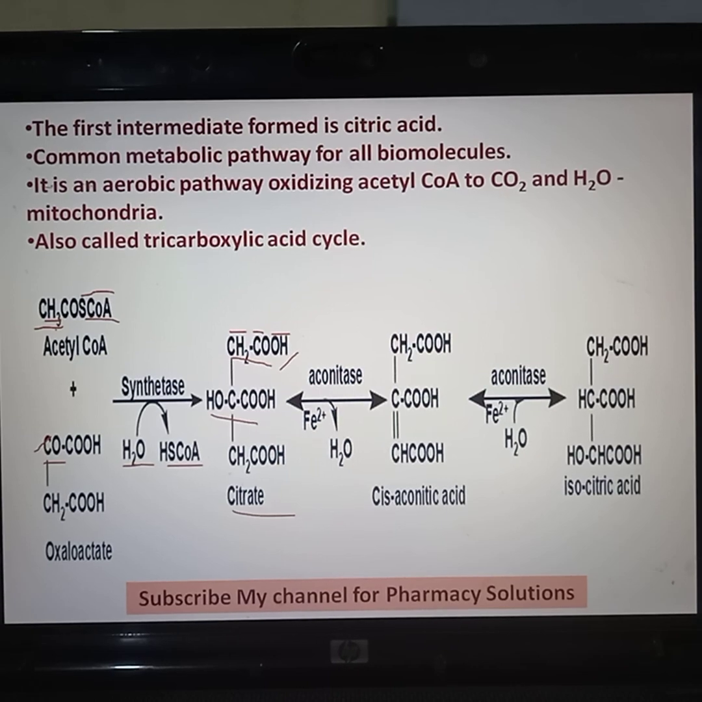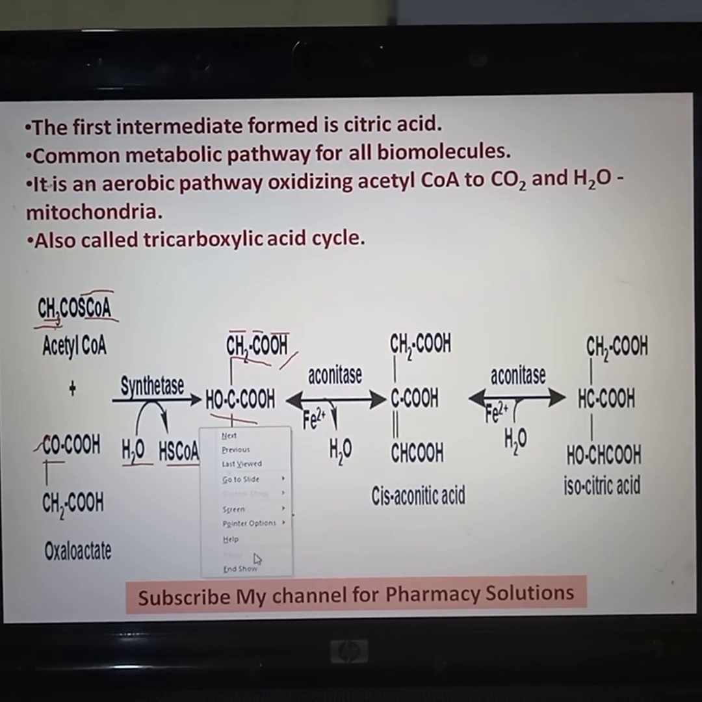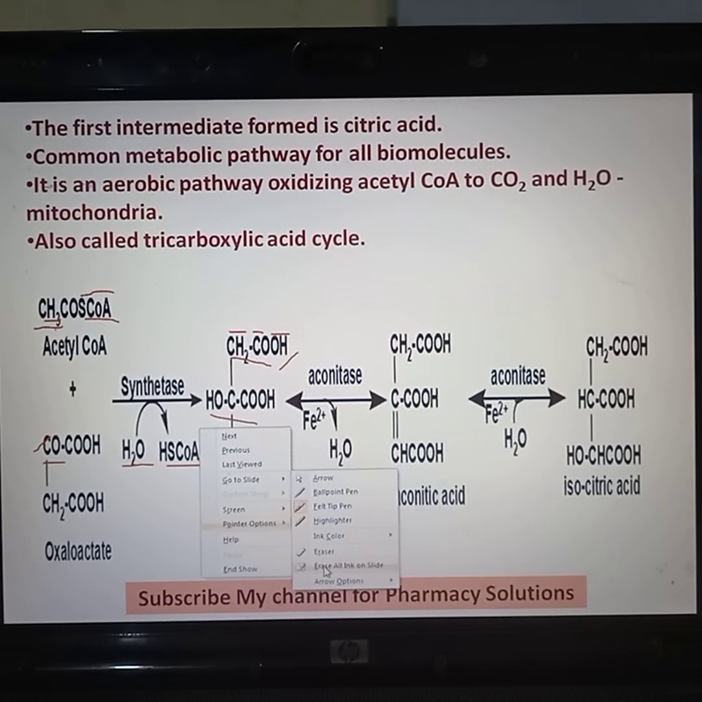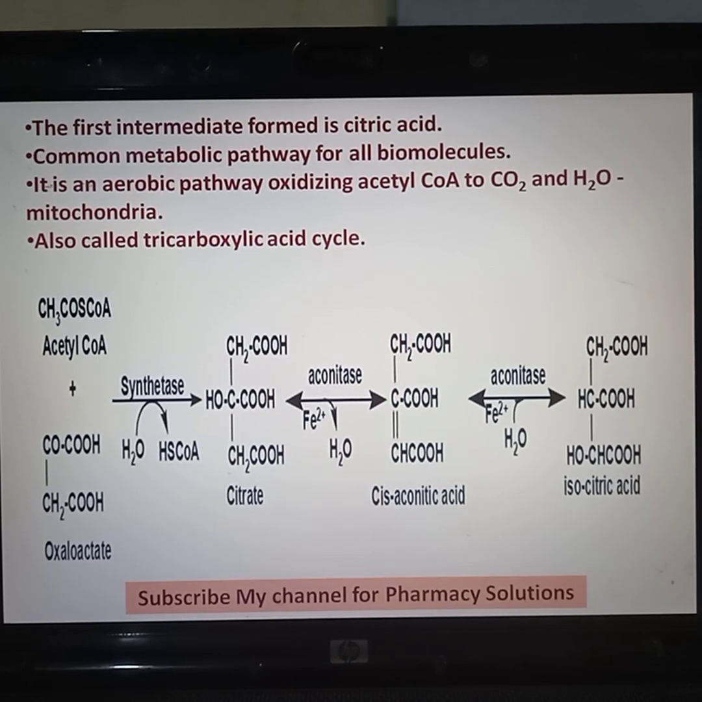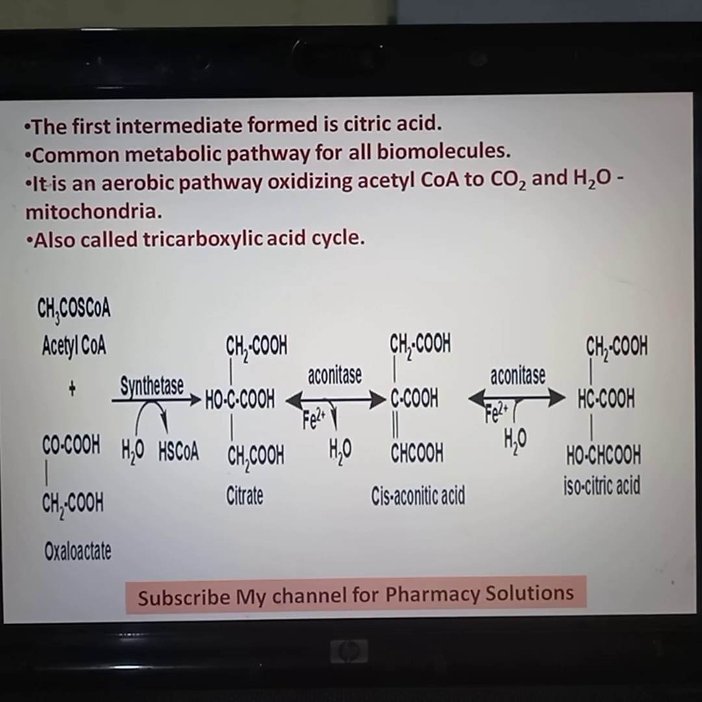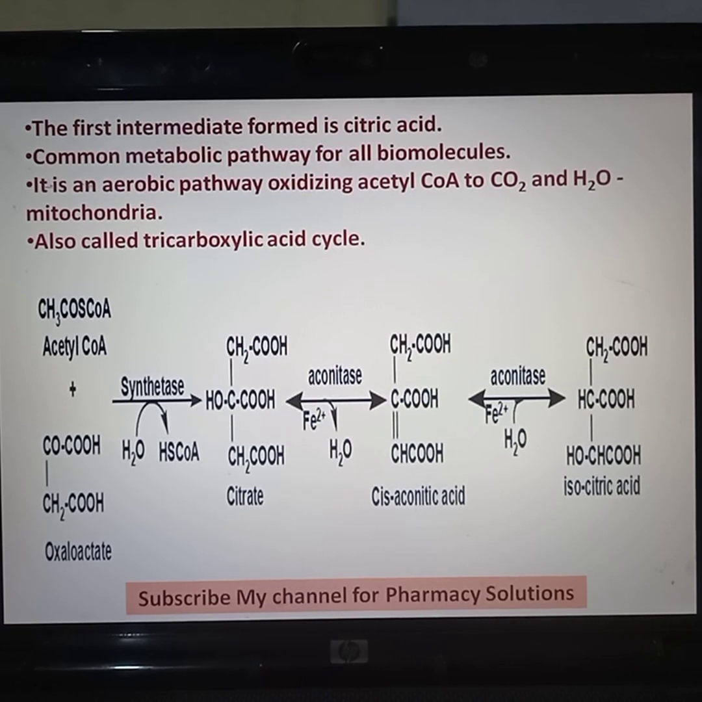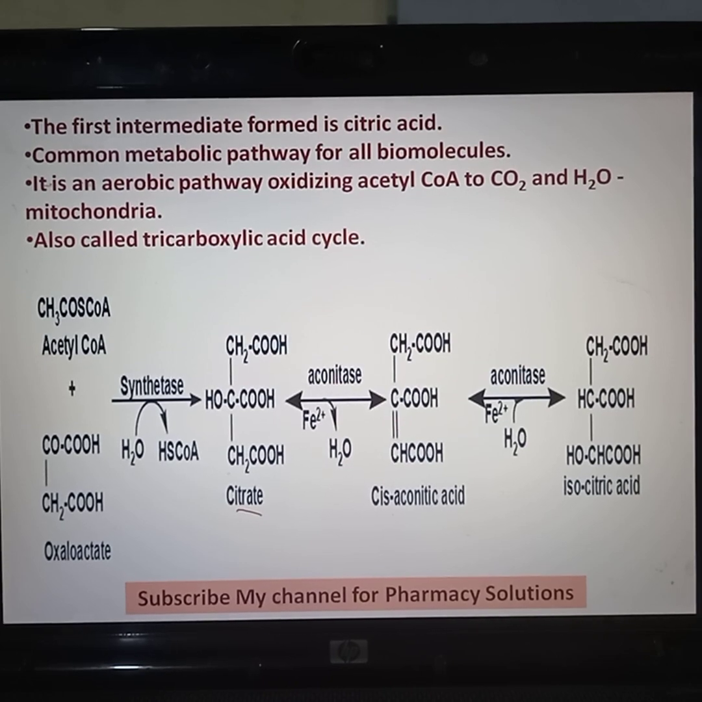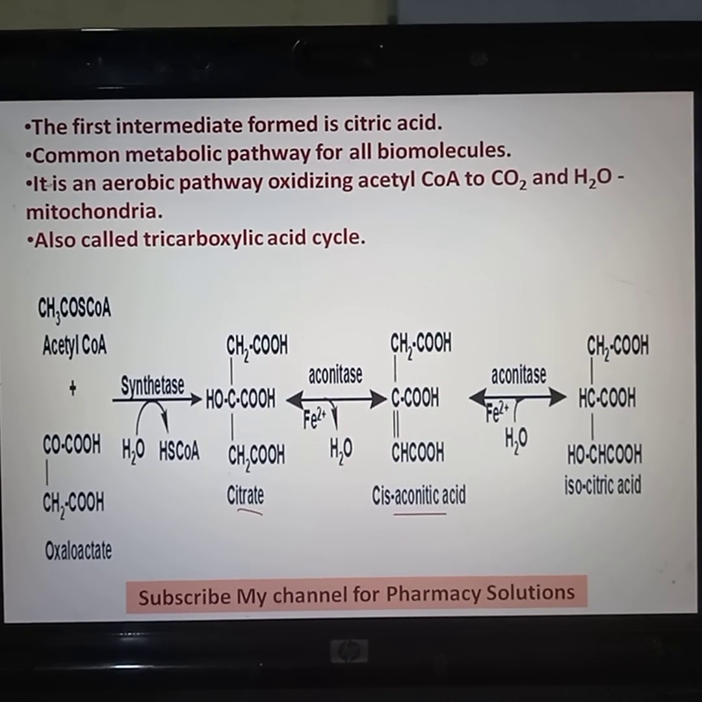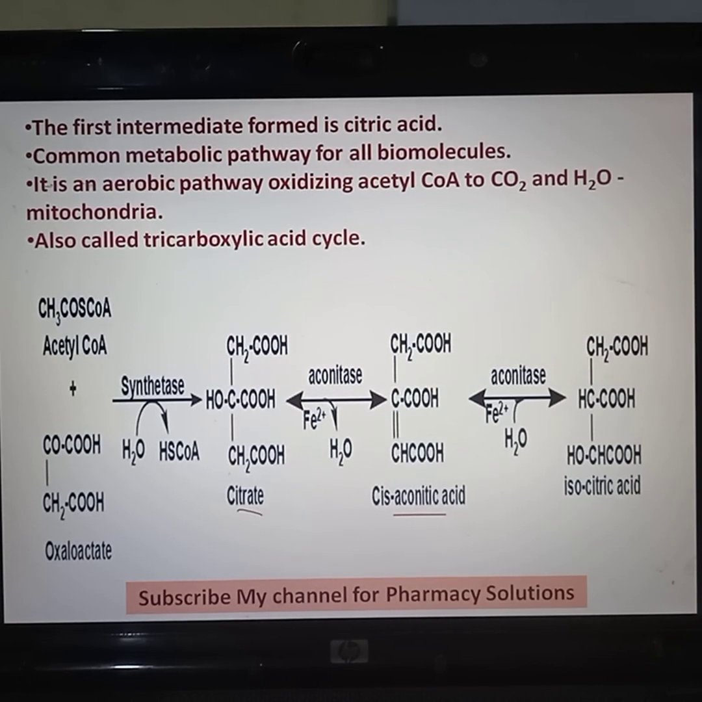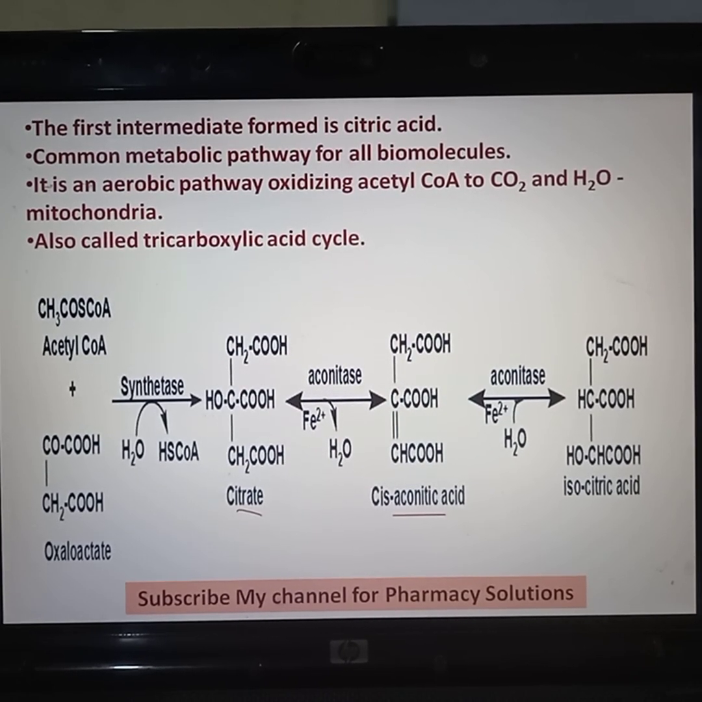Next step: citrate in the presence of the aconitase enzyme is converted to cis-aconitic acid. In this, one molecule of water is removed. That molecule of water is removed by this OH, you can see I am underlining it, this OH and this H. When you remove OH and H from the two carbon atoms, there will be formation of a double bond.